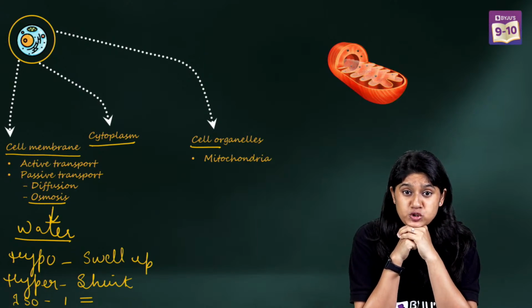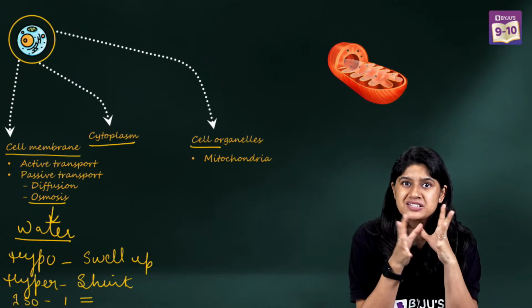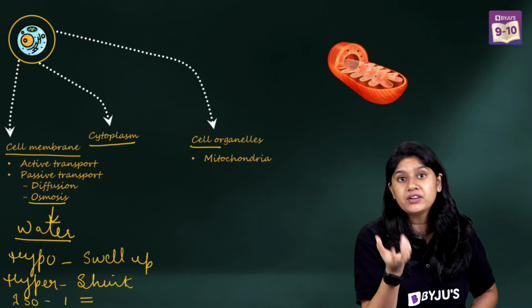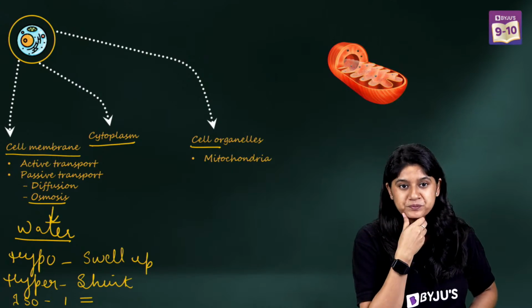Ma'am, cytoplasm is protoplasm excluding nucleus and cell organelles. So protoplasm is a living material. So all the living content of the cell is protoplasm.